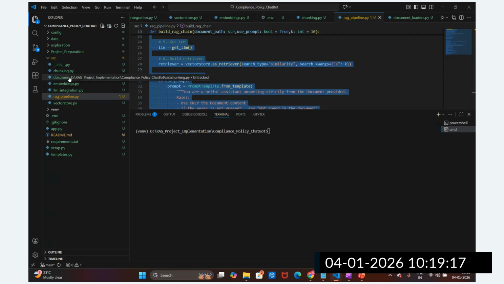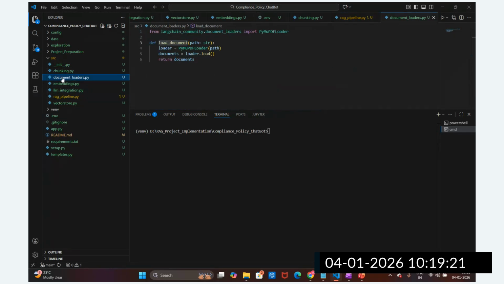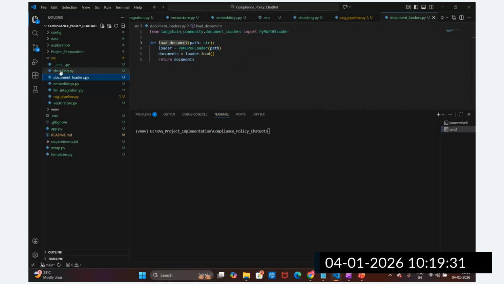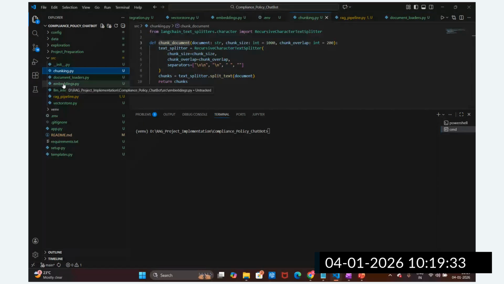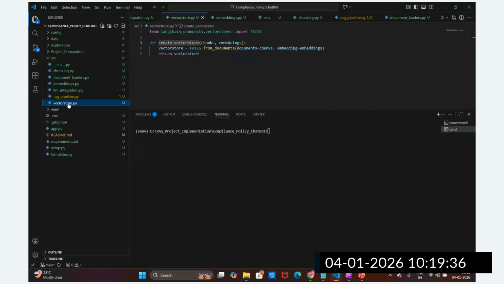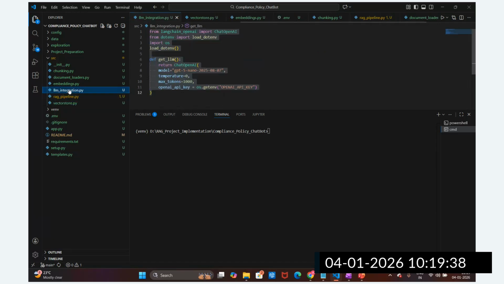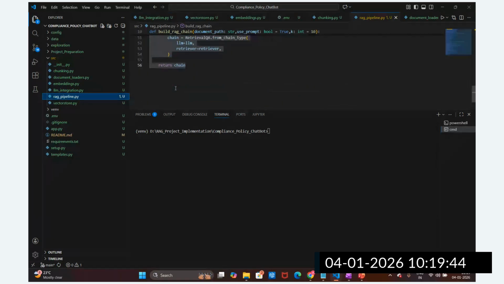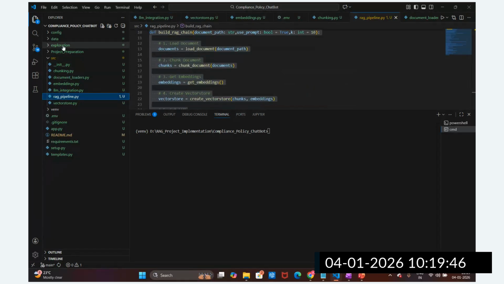In the source code, we have written the document loader. Then after the document loader, we created the chunking. Initially we did the exploration part, and then we set up the source code. The document loader, the chunking strategy, then embedding, then we set up the vector store, then LLM integration. We call the LLM model, and then we set up the RAG pipeline. Now the source code is done. Exploration part is done.